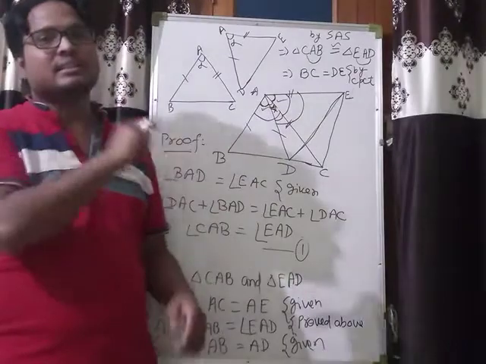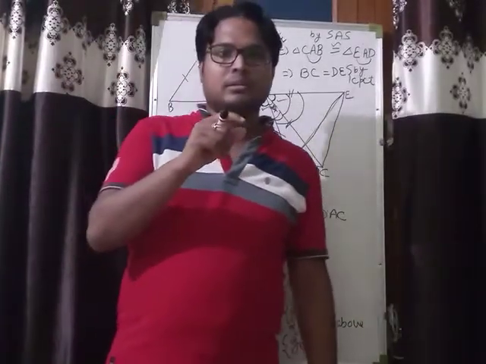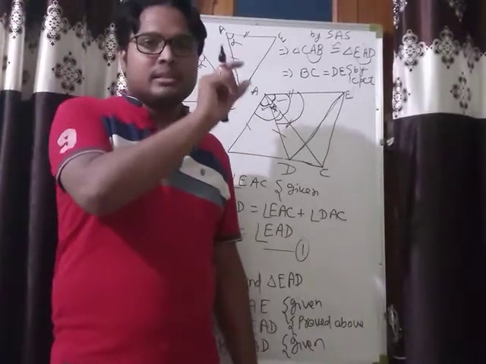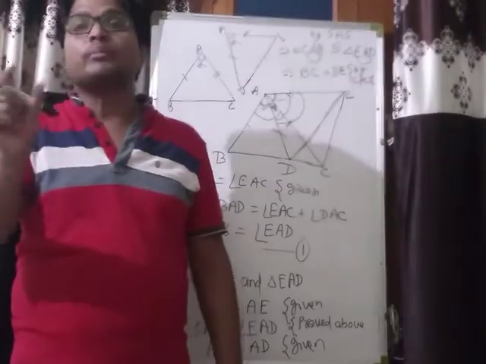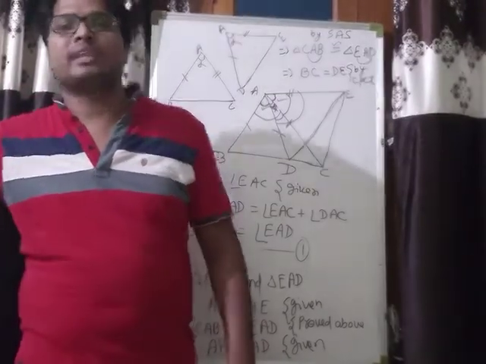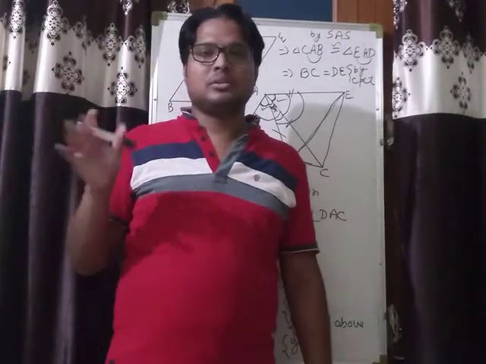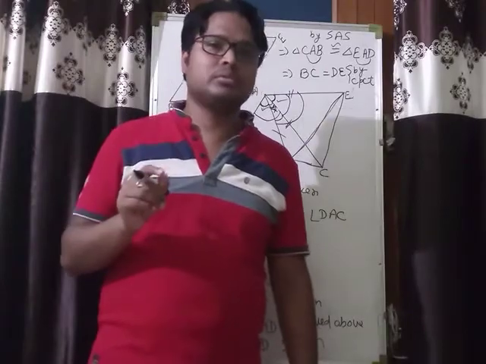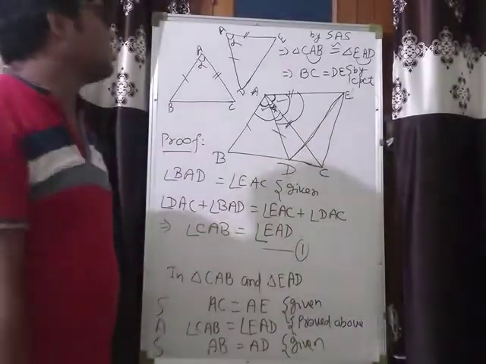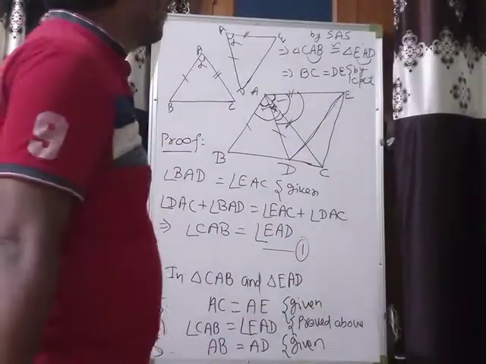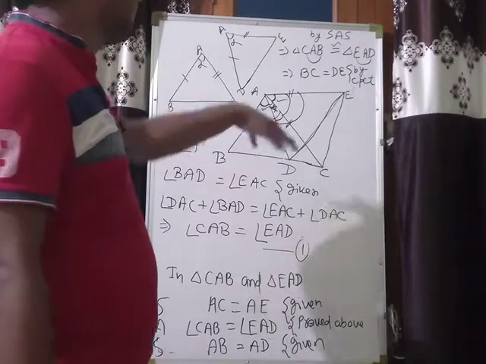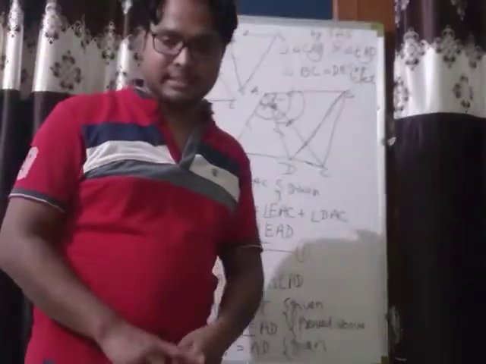But I had written there by mistake that the incenter is the intersection point of angles of triangles. So you must listen to me carefully also. Okay. So that is the proof of question number 6.